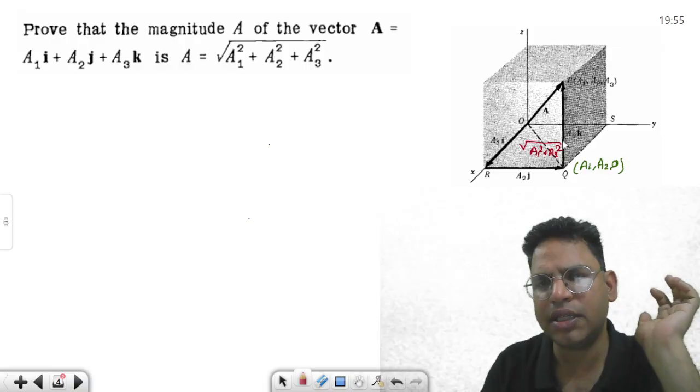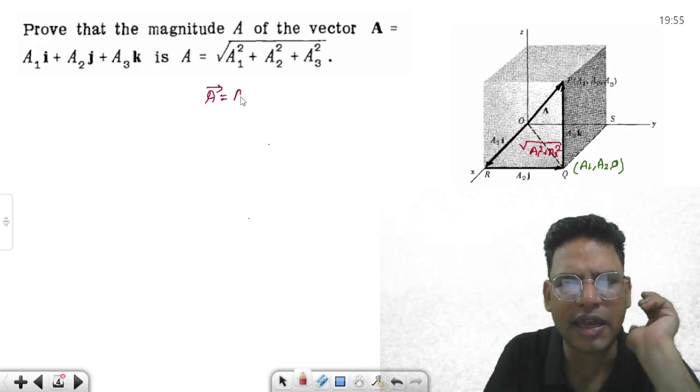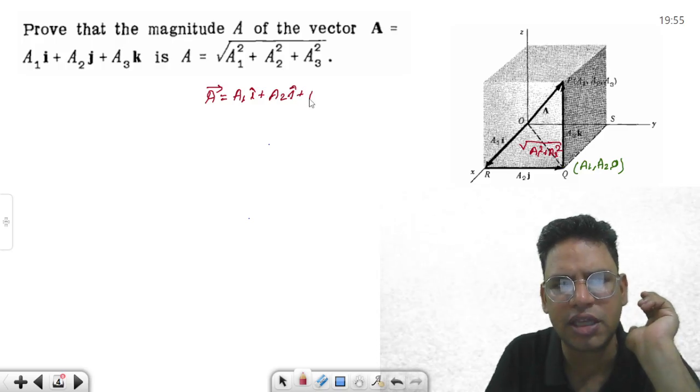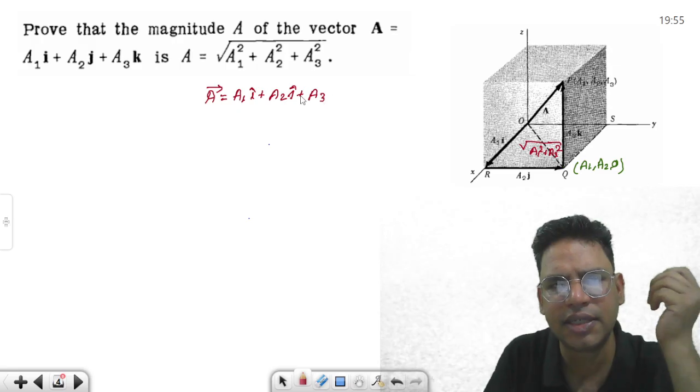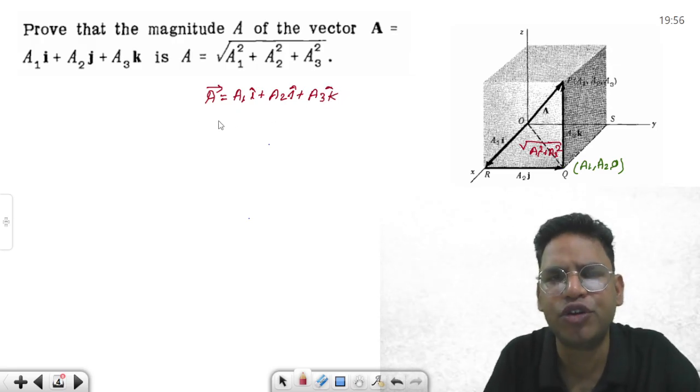So this height is a3. We are going to use the dot product in the next class or the next to next class to solve it, but I am not using the dot product here.